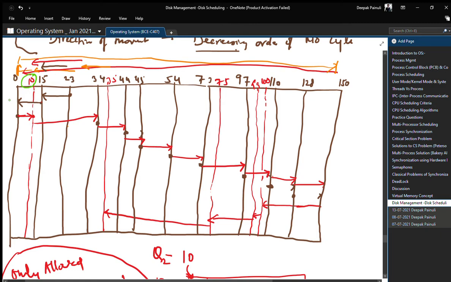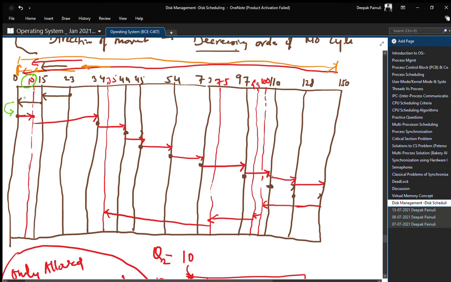When will our new pass start? When the head movement reaches the last cylinder number 0, after that it will start a new pass. And before starting the new pass, it will combine the new request with the existing ones and create a new sorted disk queue, and then follow that disk queue accordingly.